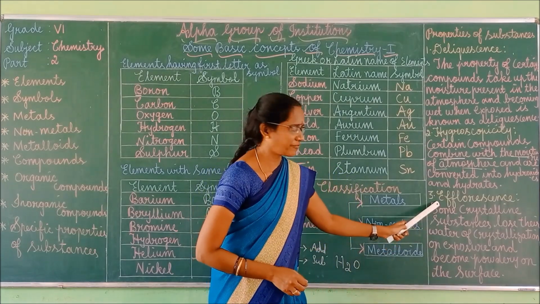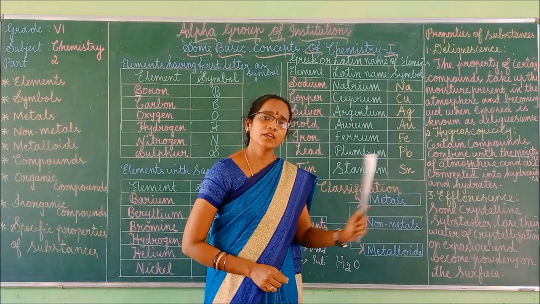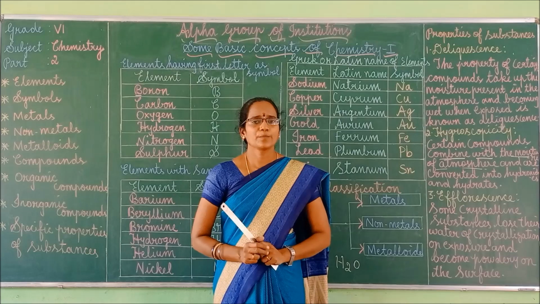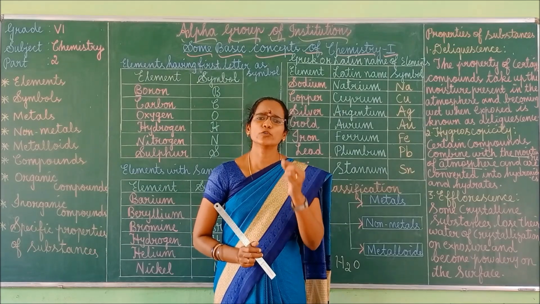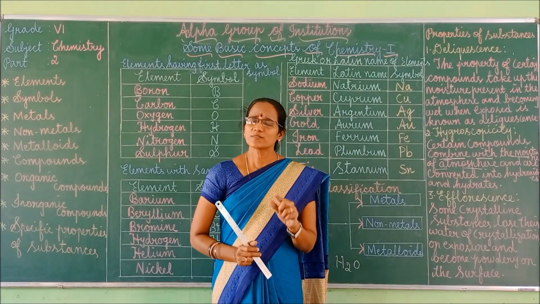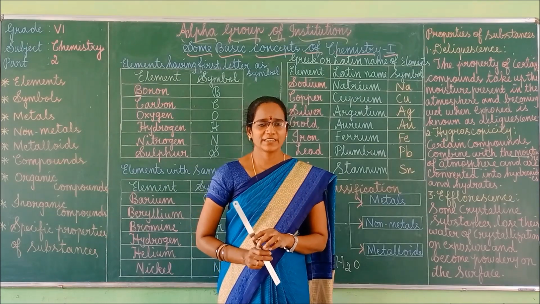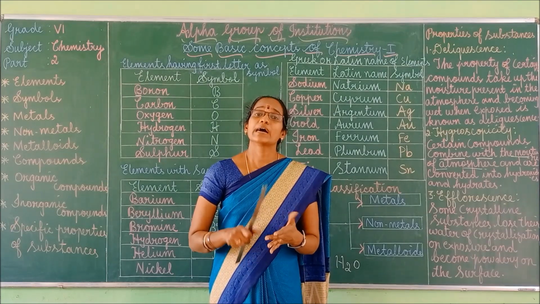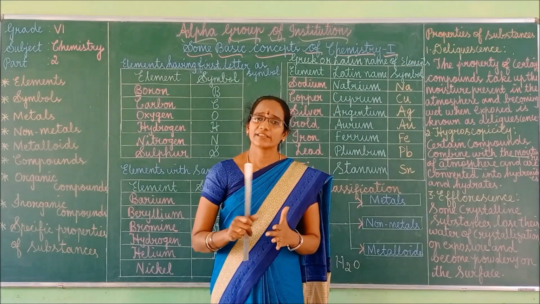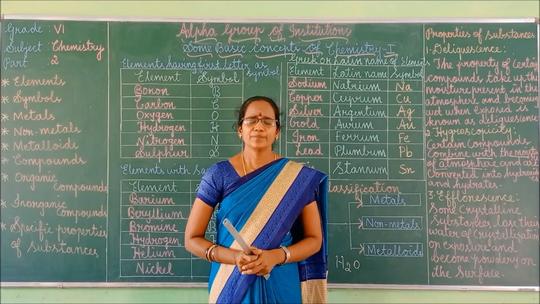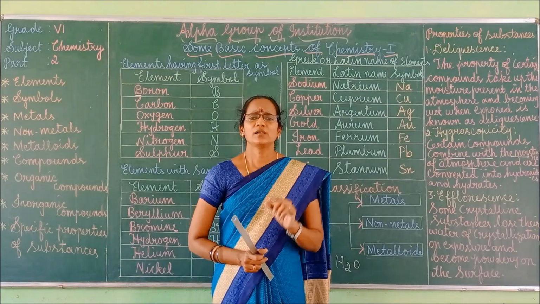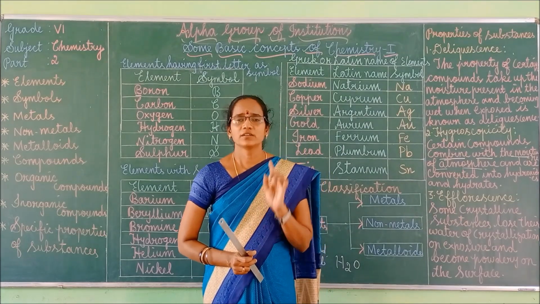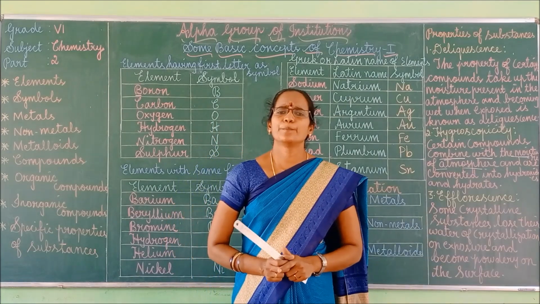Third one is efflorescence, fourth one is malleability, fifth one is ductility. Ductility means metals can be drawn into very thin wires. This property is called ductility. Examples: copper, gold, silver, aluminium, iron. And platinum is the most ductile metal. Got it, children? Right. So next one, brittleness.